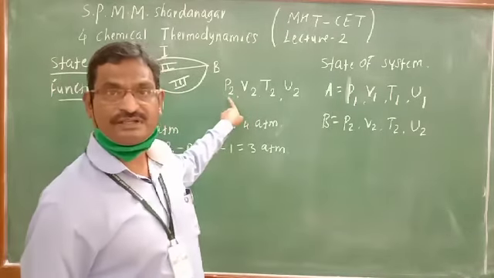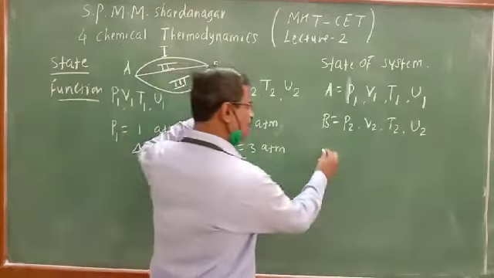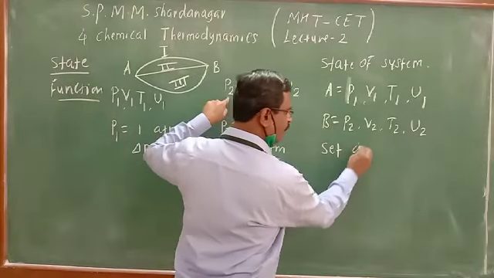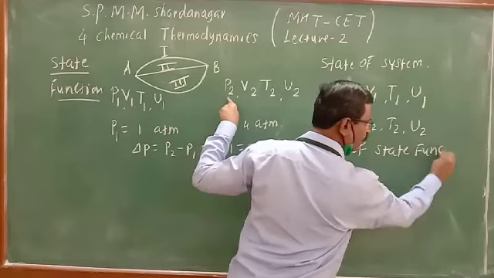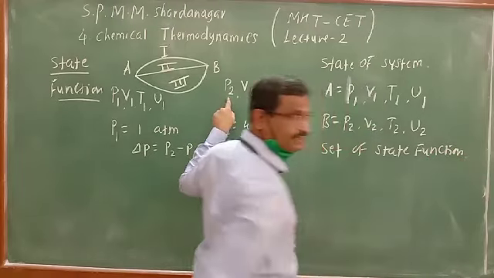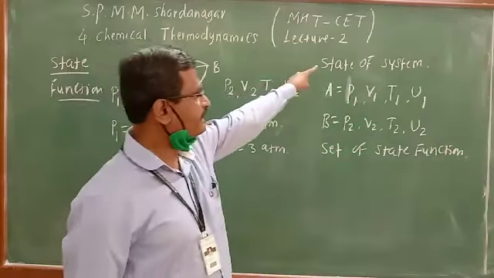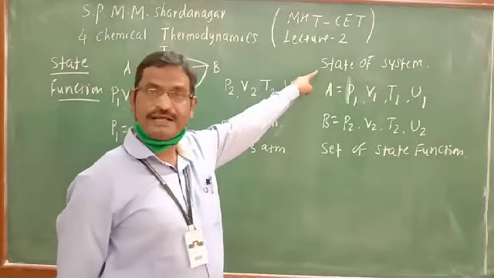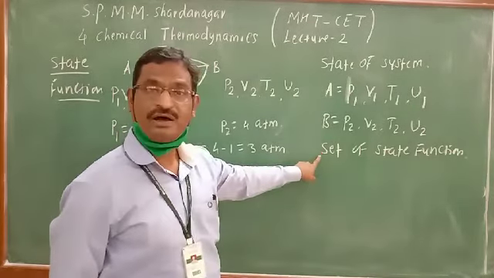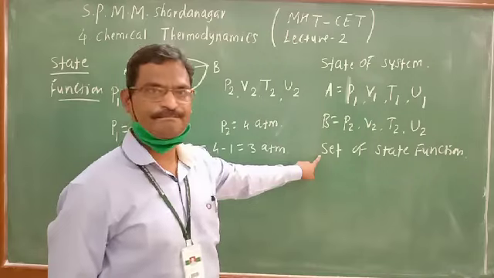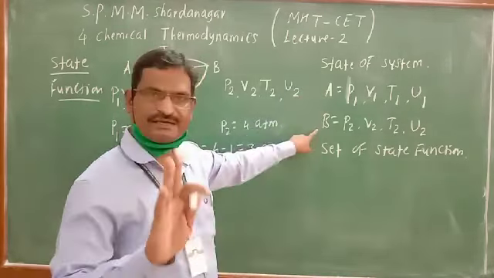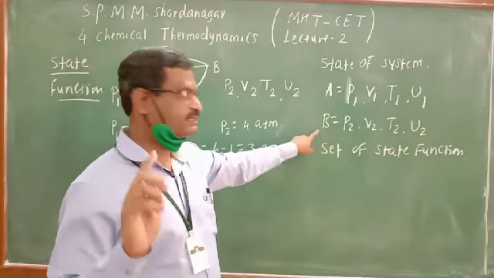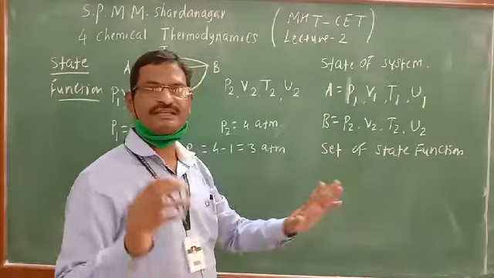set of state functions is different. See what the word is: set of state functions will decide the state of the system. The state of a system is decided with the help of a set of state functions. So here A is a different state and B is a different state because the set of state functions is different.